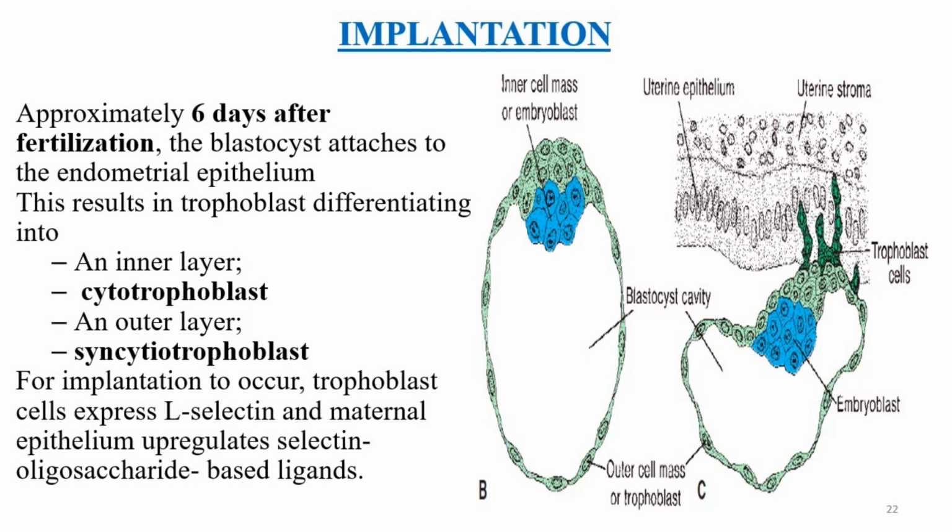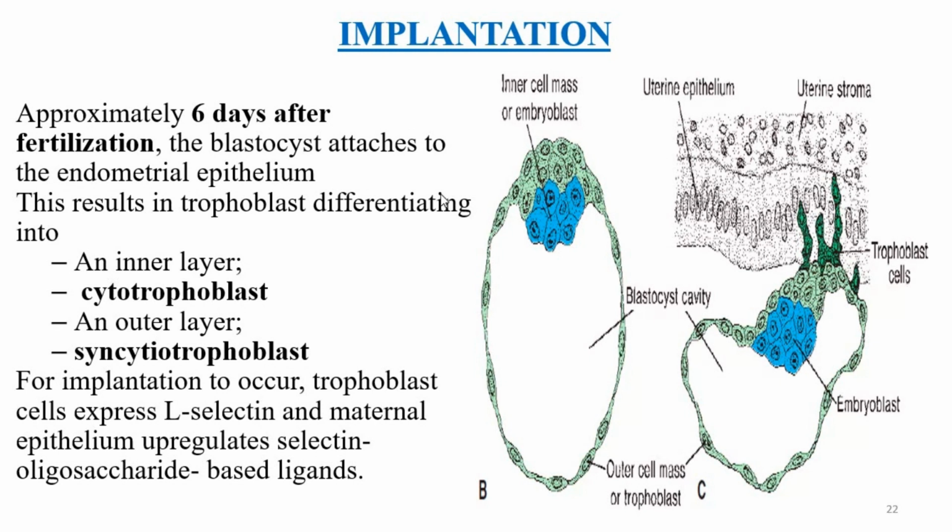Approximately 6 days after fertilization, the blastocyst will now attach to the endometrial lining by use of an enzyme known as selectin. When the blastocyst attaches to the endometrial lining, that's what we call implantation.